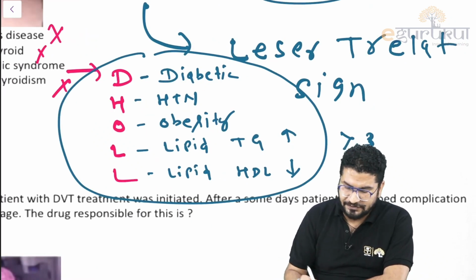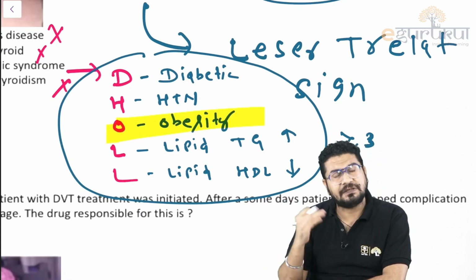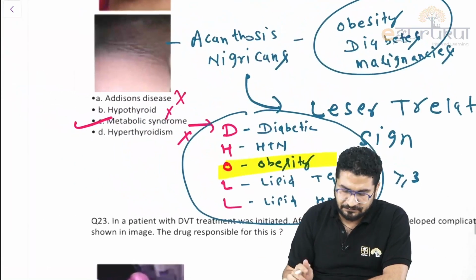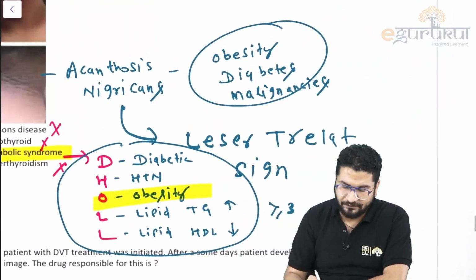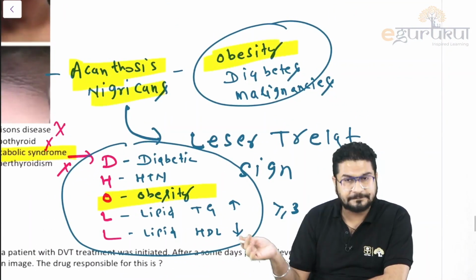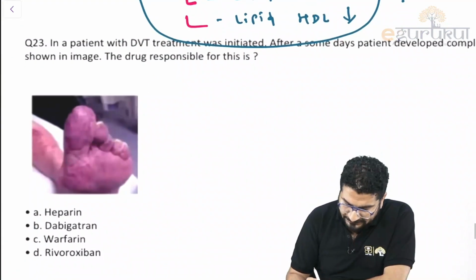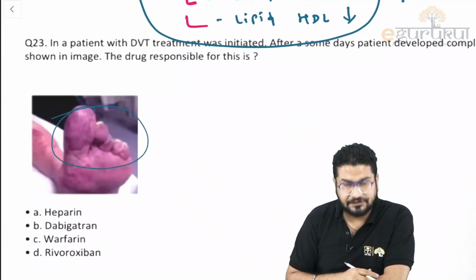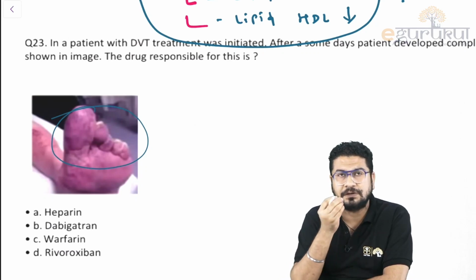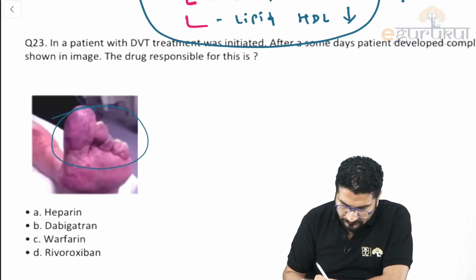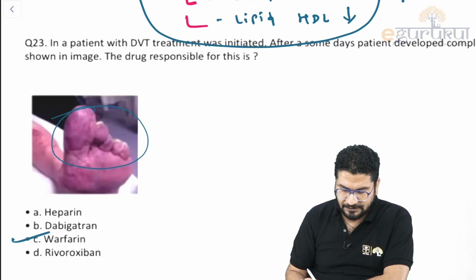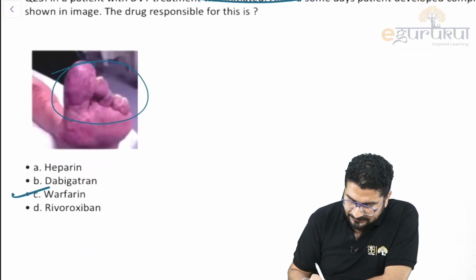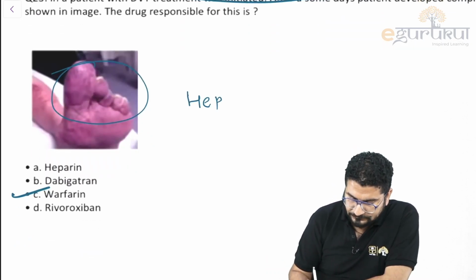So obesity is a feature of metabolic syndrome, and they are asking you, where you will see the most common cause of acanthosis nigricans is obesity. Simple. Okay, then you can see this is like a purpling of nail. You can see purple, or violet discoloration or bluishness of your foot, or toe. So this is due to warfarin. Right? So I can say heparin, warfarin.